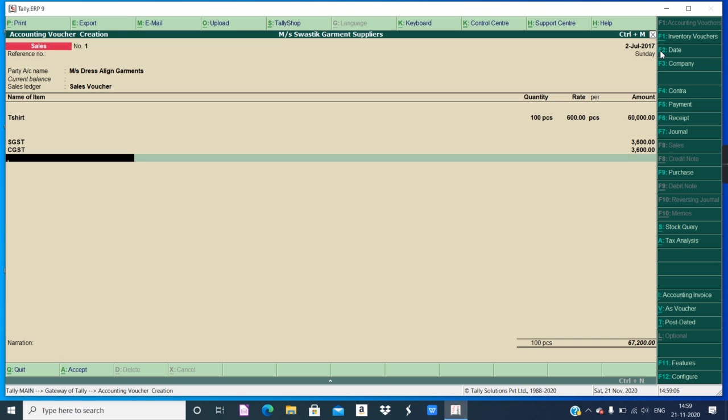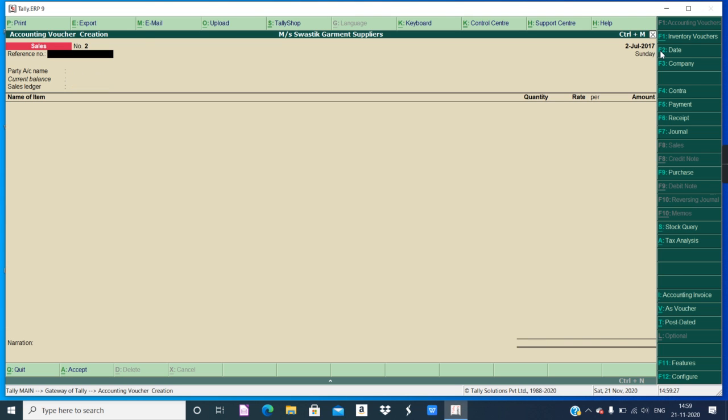So I hope you have understood. If the purchase or sale is going on between two states, only IGST is applicable, and within the state, CGST and SGST both have to be entered. I hope that is clear to you. So I'll just press Control A. All the entries are done. Now the practical is done nearly.